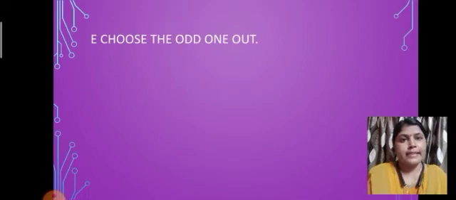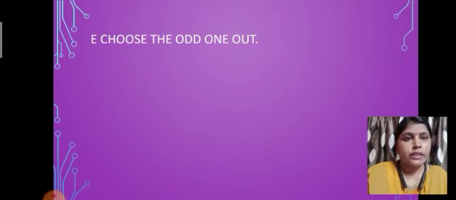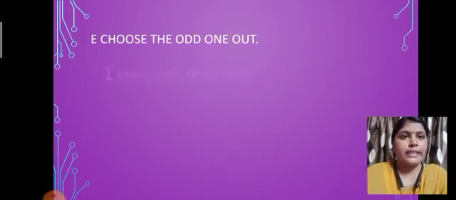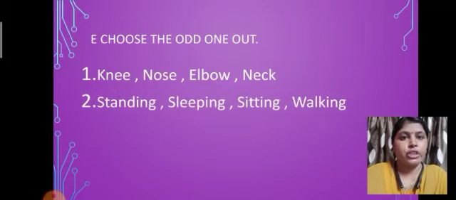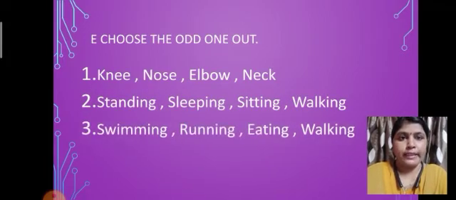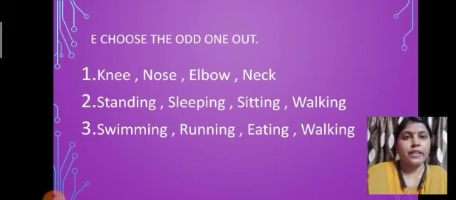Okay, dear students, let us see the next exercise, that is exercise E. Choose the odd one out. In this exercise, there are 3 questions, 1, 2, 3. In number 1, they have given us 4 options: knee, nose, elbow and neck. So 3 are correct, or they have the same feature or quality, and 1 does not follow the same feature or quality.